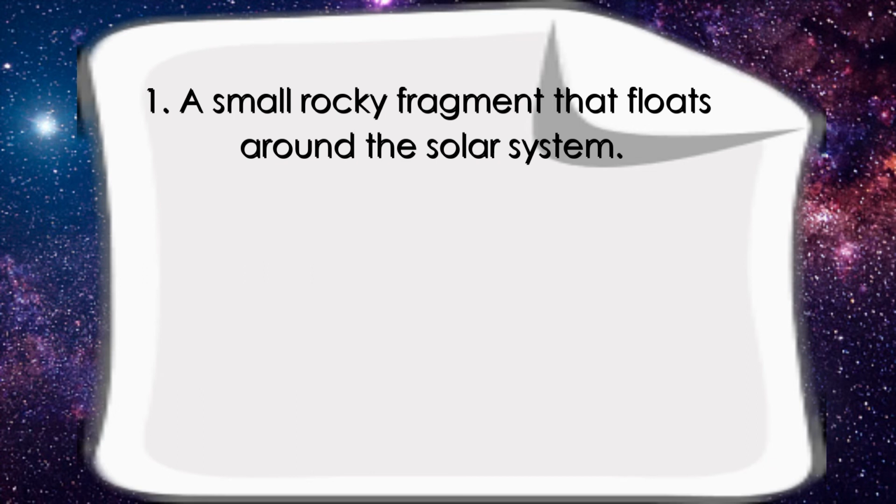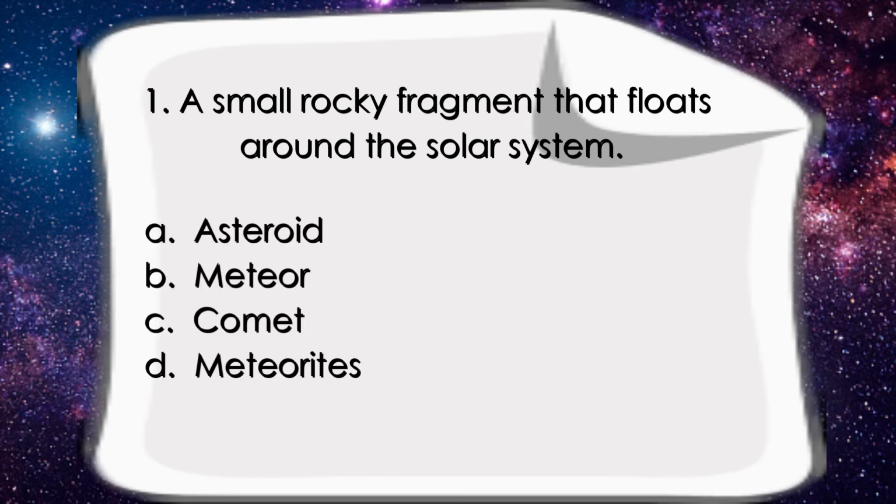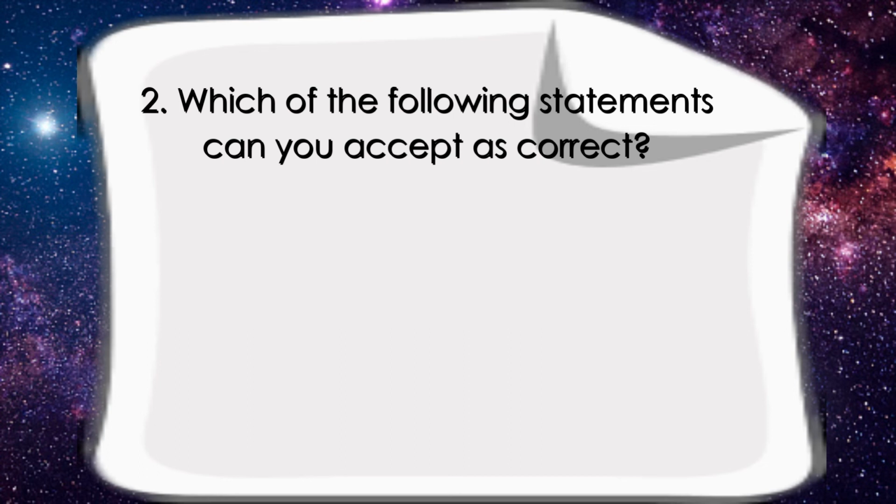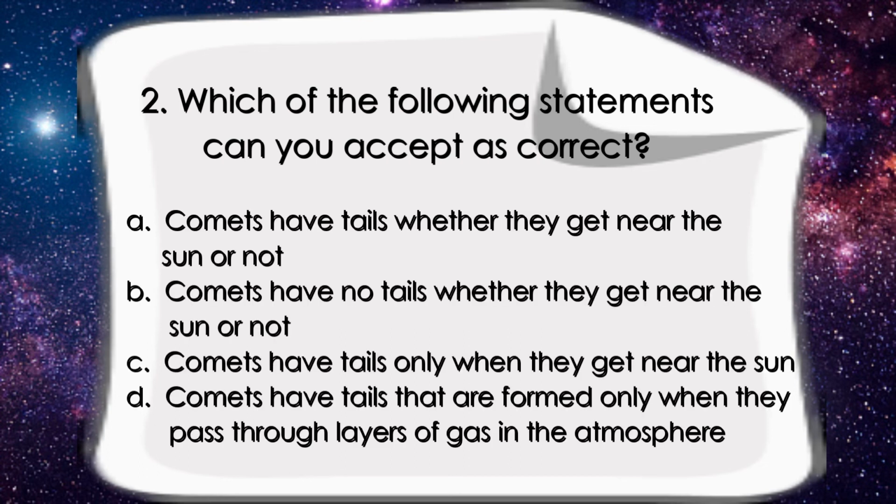Number 1. A small rocky fragment that floats around the solar system. A. Asteroid. B. Meteor. C. Comet. D. Meteorites. Number 2. Which of the following statements can you accept as correct?